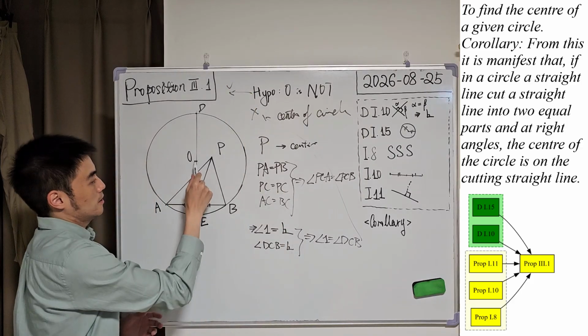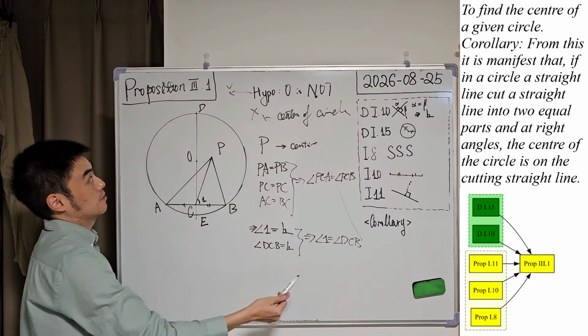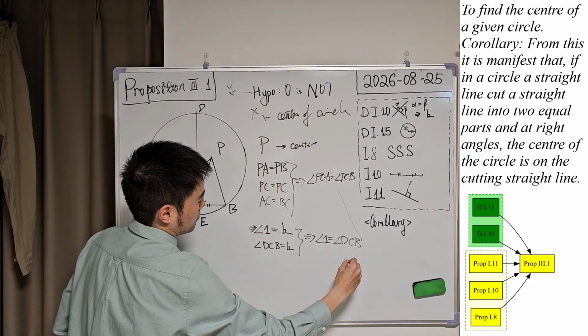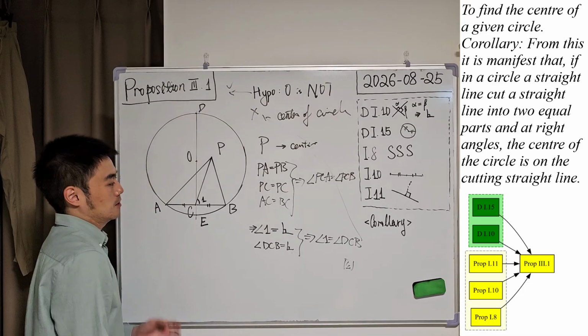Which means point O is the center of this circle. So we have finished our proof and construction.